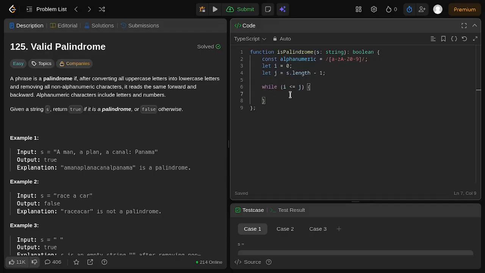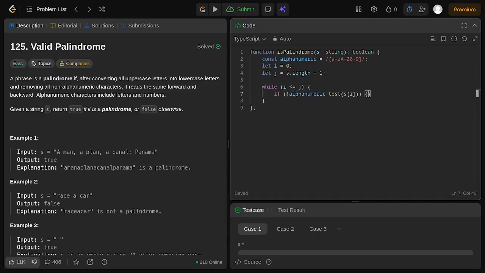Before we compare, we need to use alphanumeric to check if the string at the i pointer is alphanumeric or not, using the alphanumeric.test method of the regular expression, passing the string at the current index i as the parameter, and checking if it is not alphanumeric using the exclamation mark in front of the alphanumeric.test method.